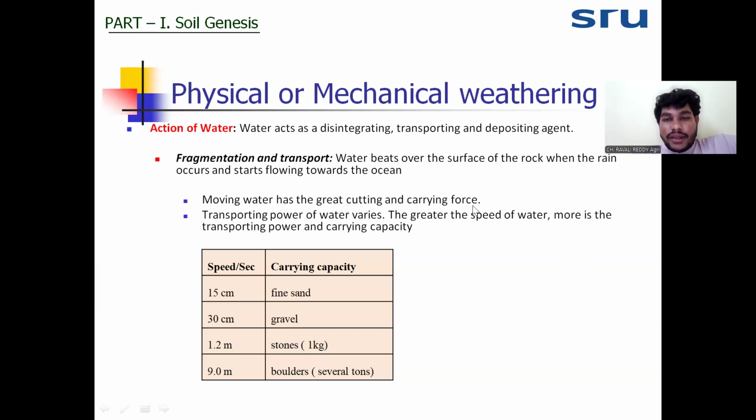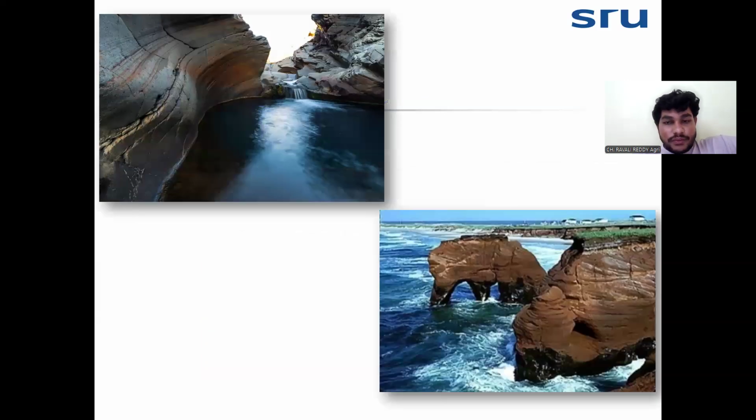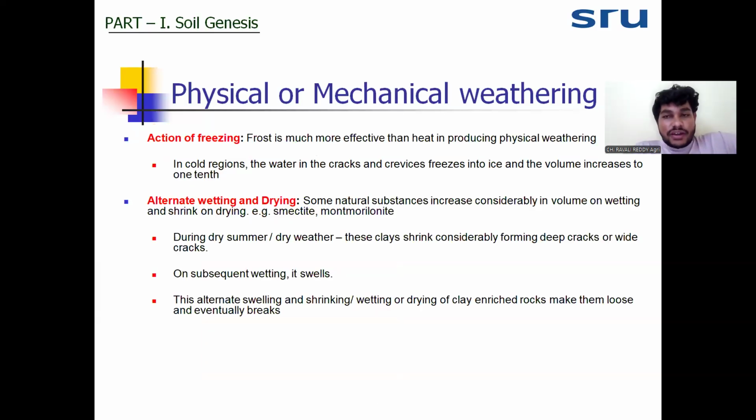If the river is carrying sediment and transporting it into the sea, or near the sea, that deposit is called marine deposit. If the river is transporting sediment and depositing it into a lake, that deposit is called lacustrine deposit. So based on that deposit, different soils will form and have different properties. Coming to the next factor of physical weathering, that is freezing.